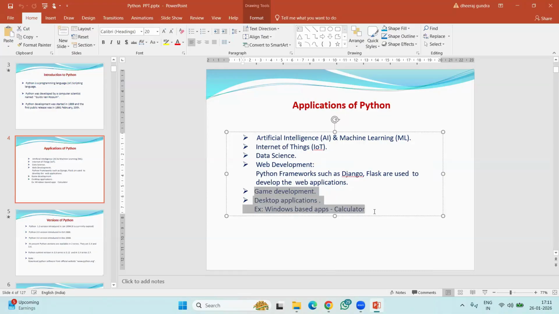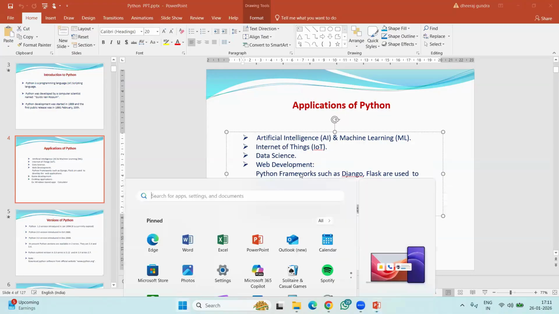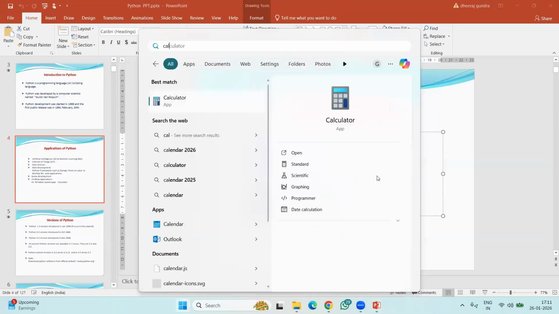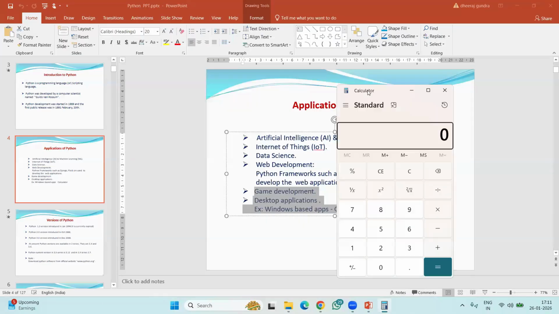Okay, like I showed, desktop application means, for example, calculator apps. There are so many apps in Windows, right? See, these are all different apps here. Calculator, for example. These type of apps we can also design as simple apps. These are called GUI components, graphical user interface components.